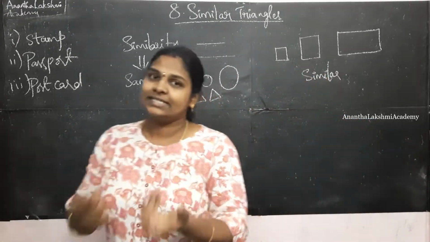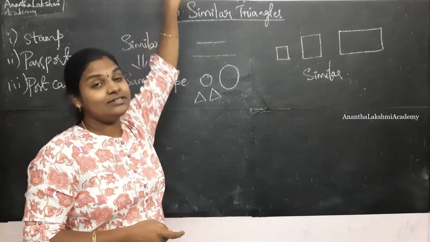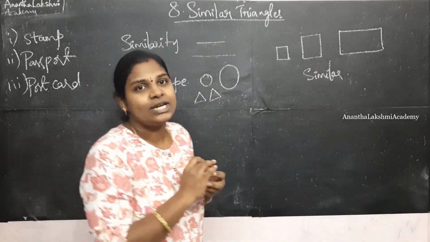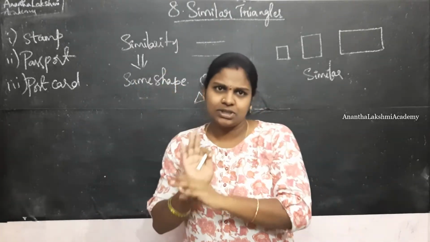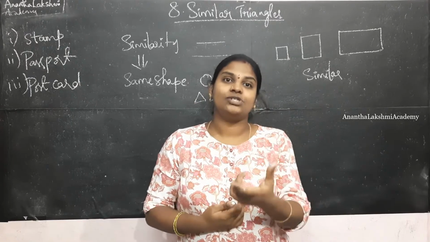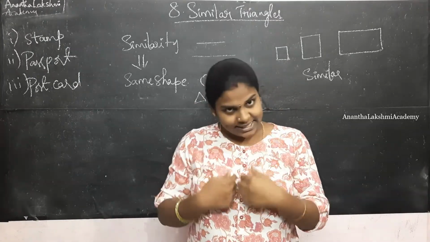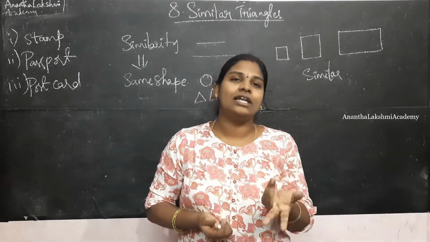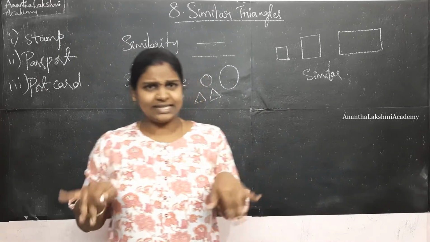So let us get to the point of our chapter name, similar triangles. When do you say two figures or two triangles are similar? Even before getting into the triangles, let us figure out, when do you say two polygons are similar? When do we say that? We say two polygons. What are regular polygons? Which are having multiple sides, equal sides.